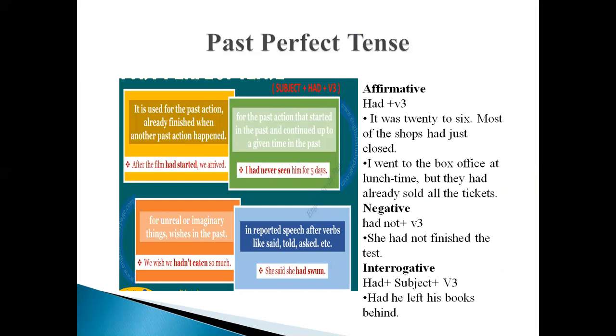Next is past perfect tense. As we already know, perfect means something which is a kind of complete action, and past means an action done in past time. So past perfect tense has a number of uses. We will look at its first use, that it is used for a past action.